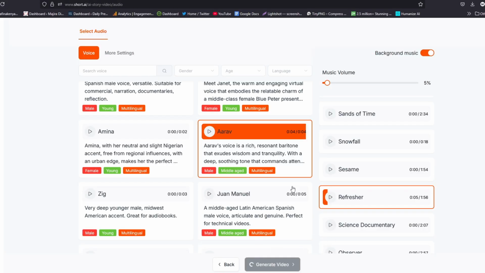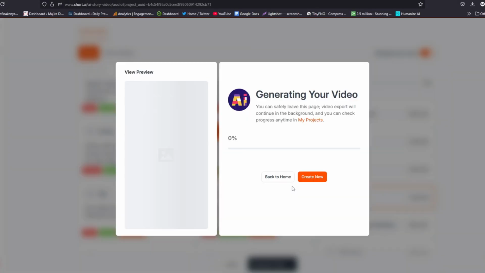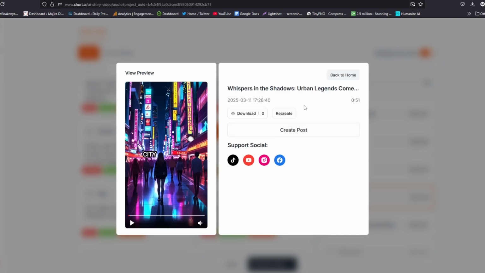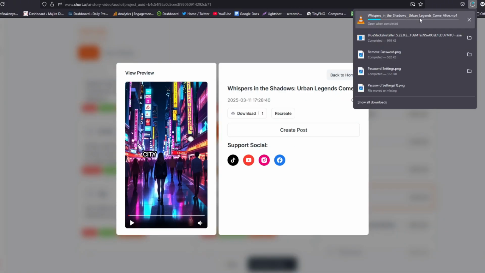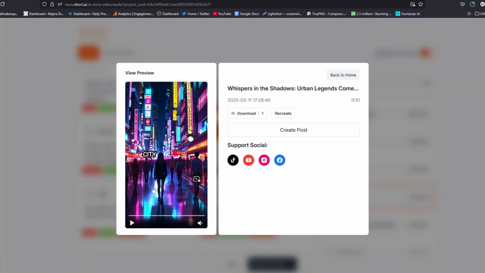And then this tool will go ahead and create the video that we shall use to upload on our TikTok account. So our video is ready. It has been generated and we can go ahead and download it from here. And if I click on that, it will be downloaded straight to our computer. So I want us to go ahead and listen in to what we just created.